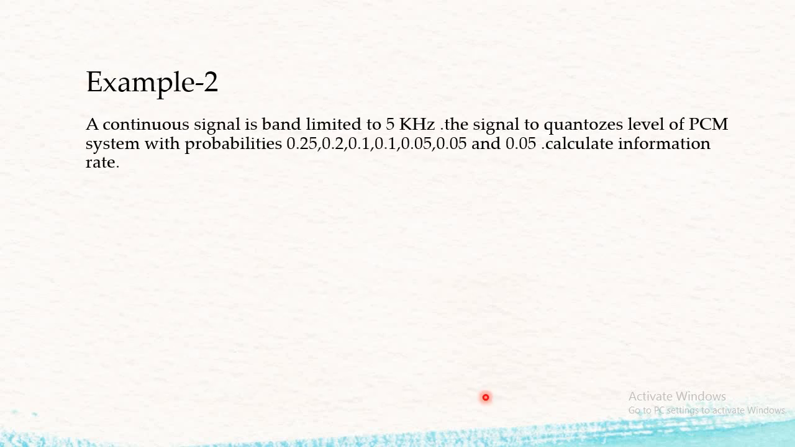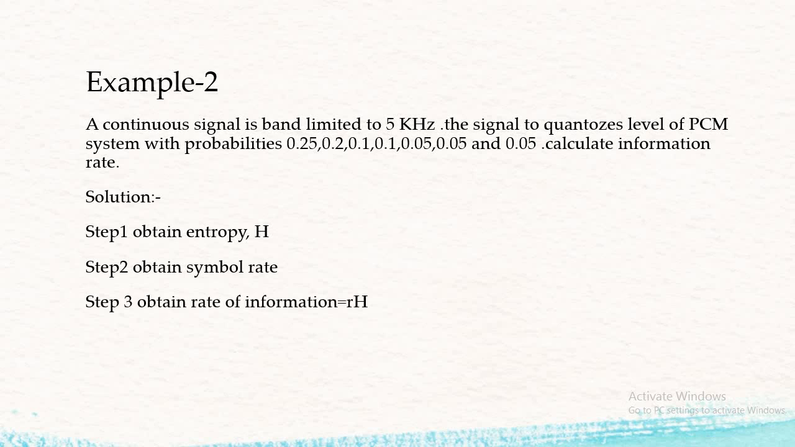In a similar way, we have taken a second example. A continuous signal is band limited to 5 kilohertz. The signal is quantized, having quantized levels of a PCM system with probabilities 0.25, 0.2, 0.1, 0.1, 0.05, 0.05, 0.05. Calculate the information rate. So the solution: first step is to obtain the entropy H, then the symbol rate, and third, obtain the rate of information. So let's begin.